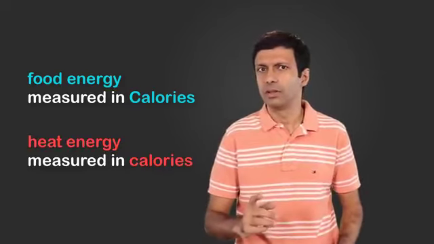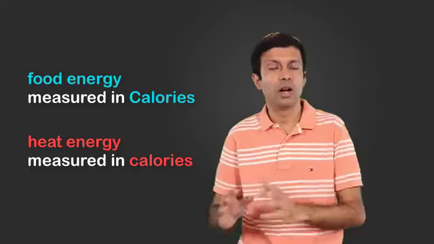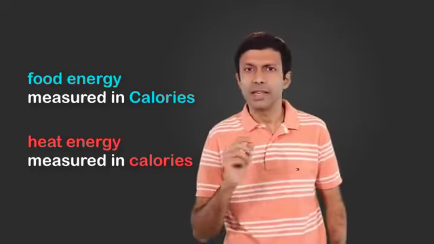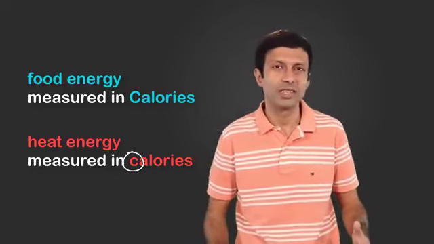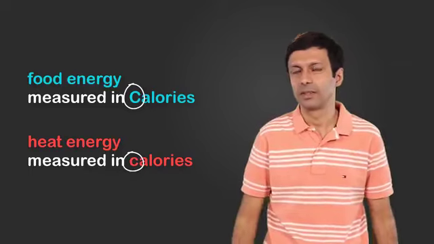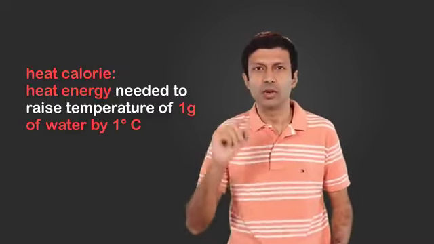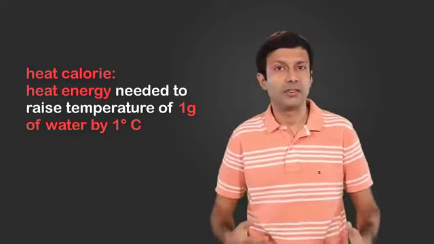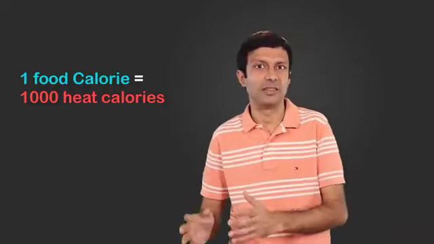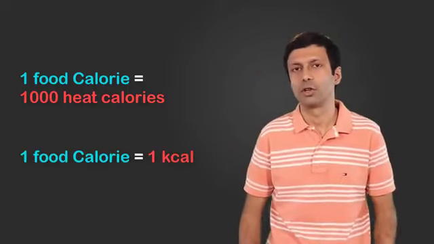But be careful, this is a common confusion because the calories of heat and calories of food are not the same. The heat calorie we wrote with a small c, but if you noticed, when we are talking about food calories, we are using a capital C. The heat calorie is a very small amount of energy. The energy needed to raise 1 gram of water by 1 degree centigrade. But food calories is much bigger than this. In fact, 1 food calorie is 1000 calories. And so it's often written as kilocalories or kcal for short.